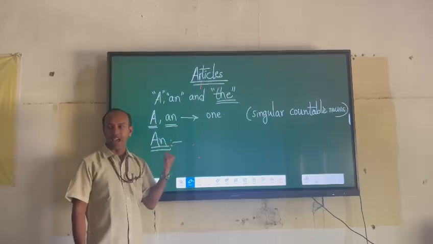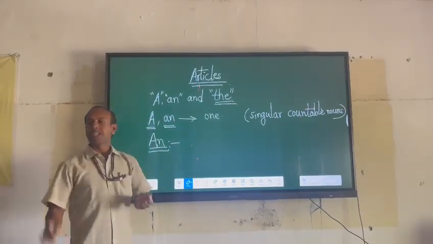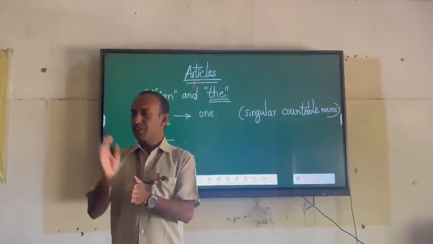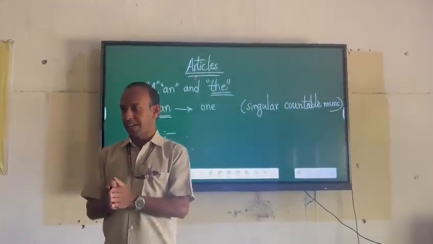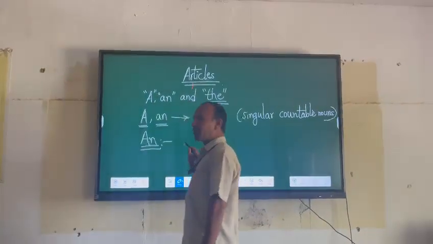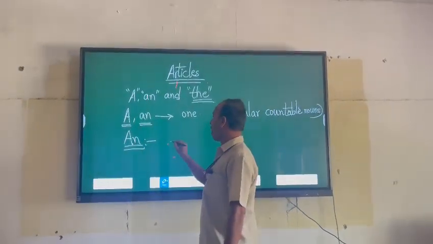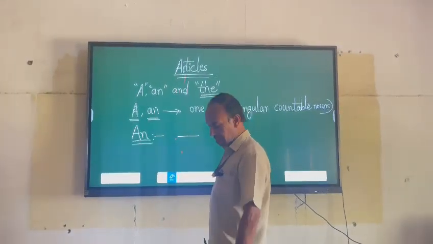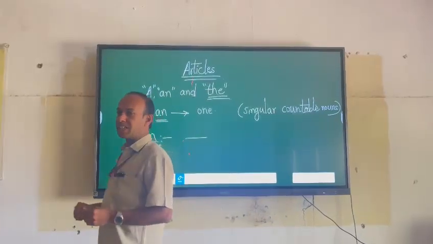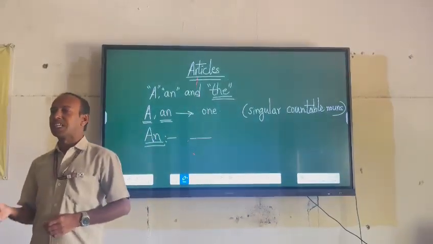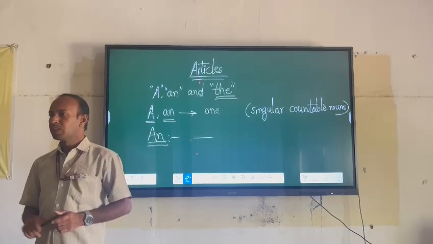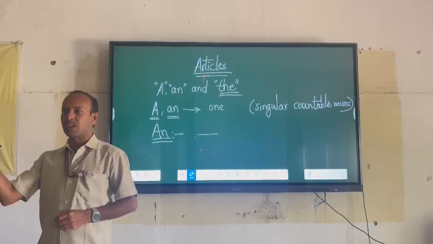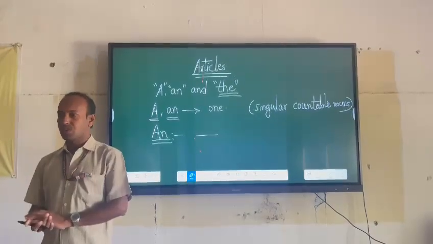Then where should you write an? Okay, now you have understood that a or an should be written before singular countable nouns. Then where should we write an and where should we write a? An should be written before those singular countable nouns which start with a vowel sound in English. There are 20 vowel sounds in English. These 20 vowel sounds in English can be compared to the Telugu achulu sounds. Of course, all Telugu achulu sounds are not equal to English vowel sounds.